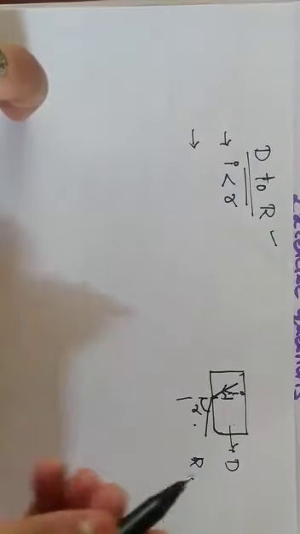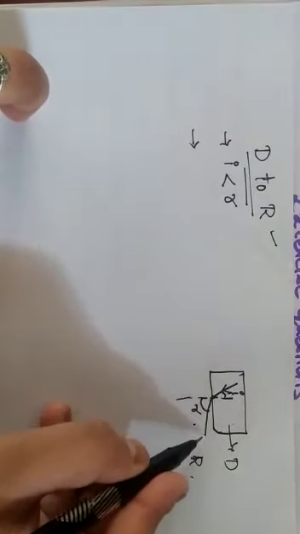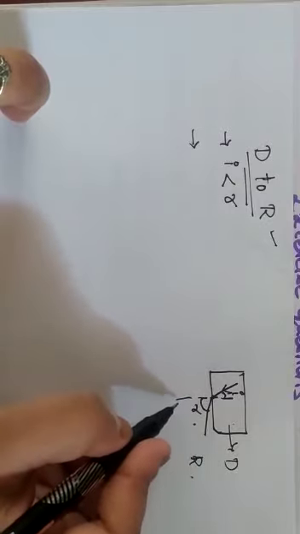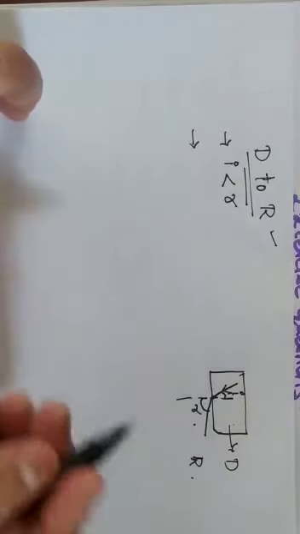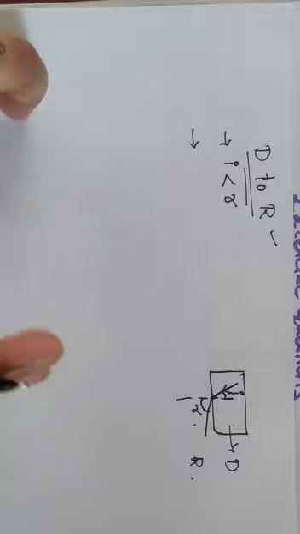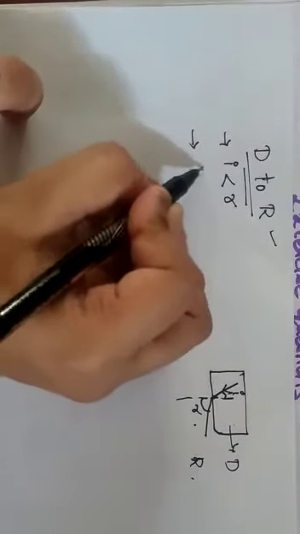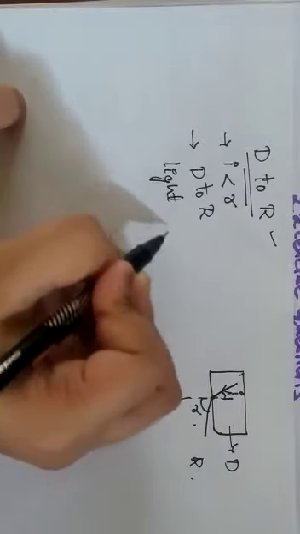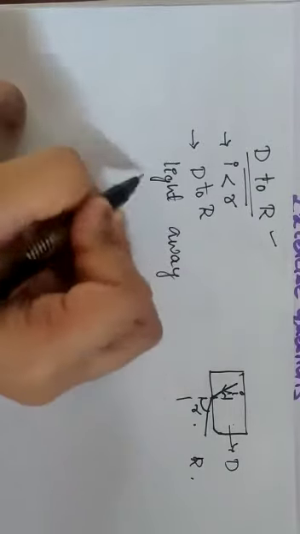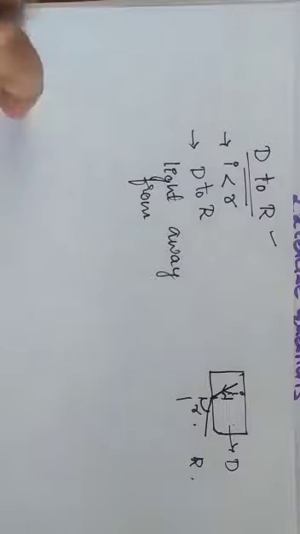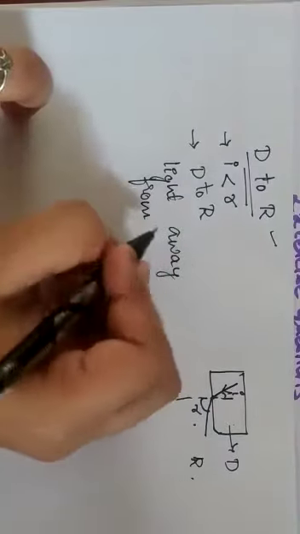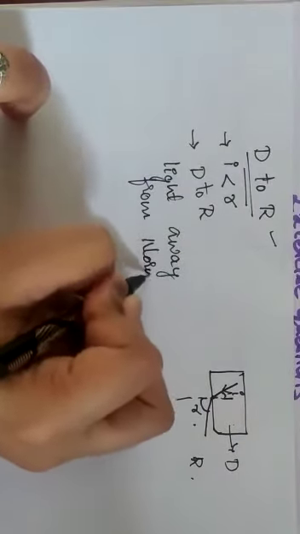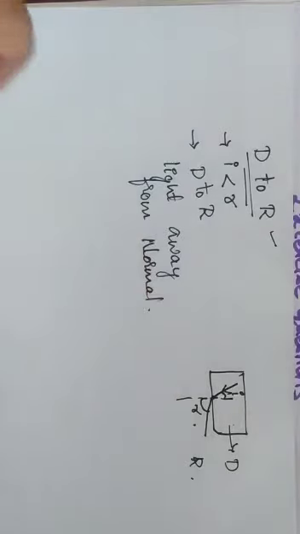Second condition: you can see whether the refracted ray is bending towards the normal or going away from the normal. Yes, when light travels from denser to rarer medium, light rays move away from the normal. This is exactly the reverse of rarer to denser medium. That is how we are able to see how light has been bending here.